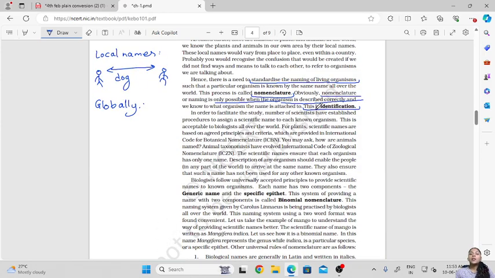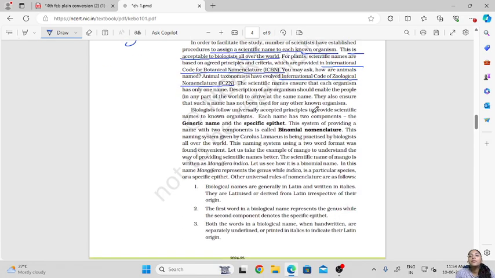Now there are various procedures to assign a scientific name to an organism, and these names are acceptable to biologists all over the world. For plants, the code used to name them is the International Code for Botanical Nomenclature, and for animals it is the International Code for Zoological Nomenclature, that is ICBN and ICZN.